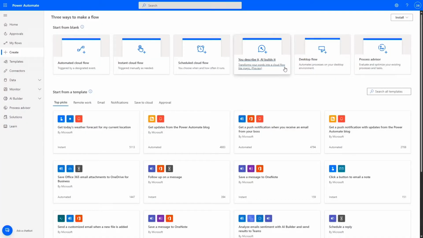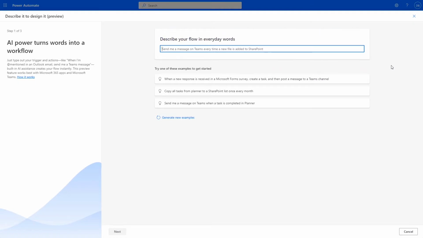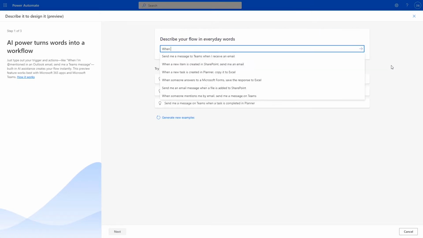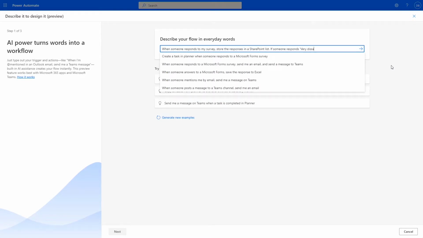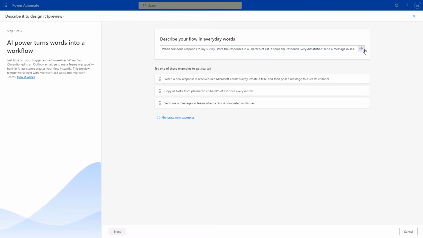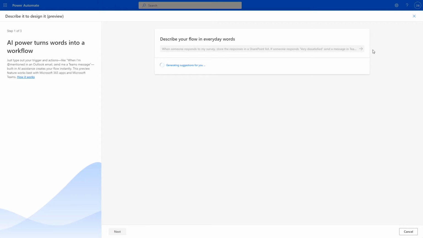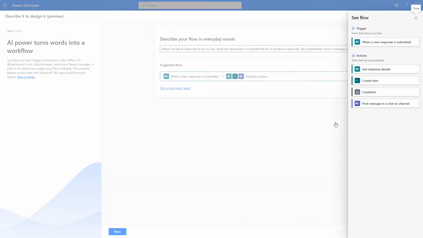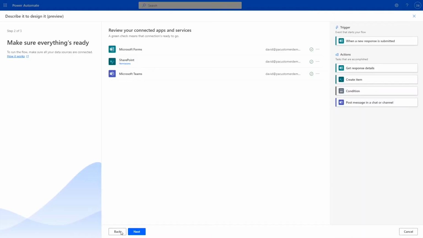Let's take a look at a scenario that shows you how this works. You describe it, AI builds it. Let's go ahead and select it. With this new option, creating a flow is just as easy as describing what you want to automate in your own words. Instead of figuring out how to create the flow, I just describe it. When someone responds to my survey, store the responses in a SharePoint list. If someone responds very dissatisfied, send a message in Teams, and then I hit enter.